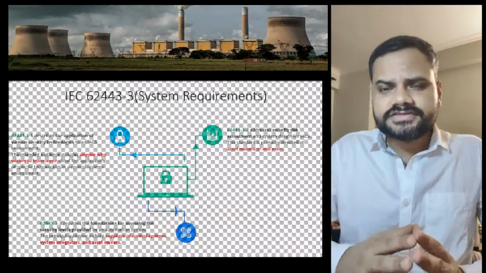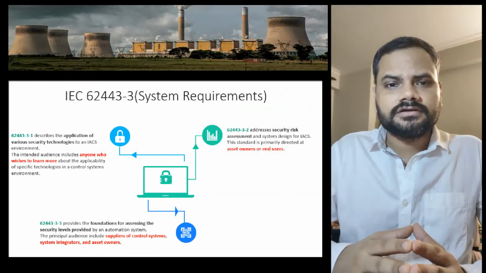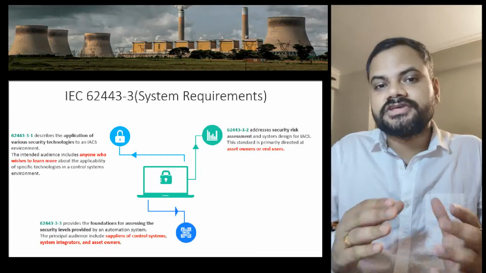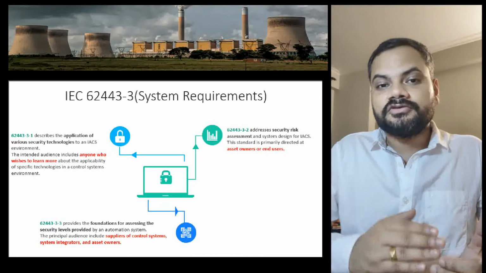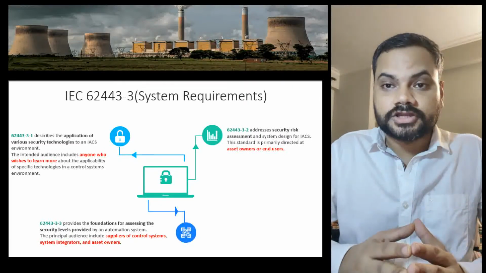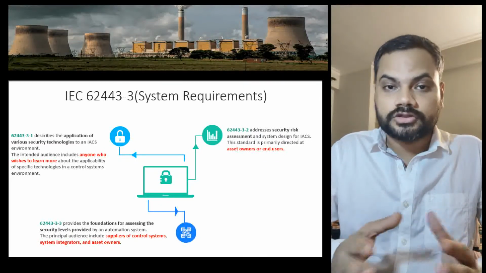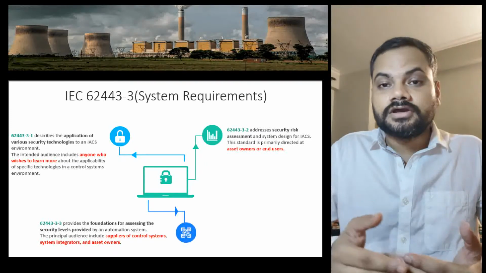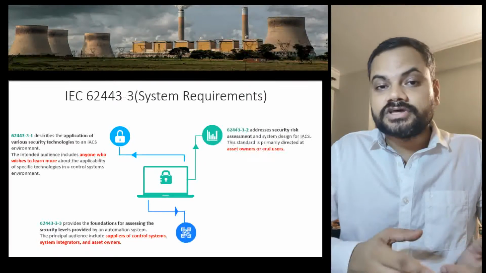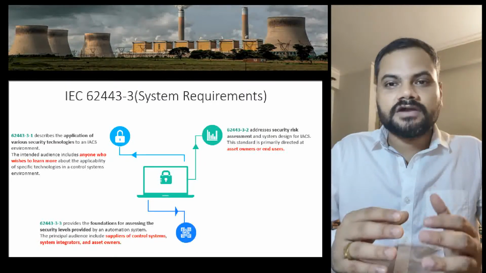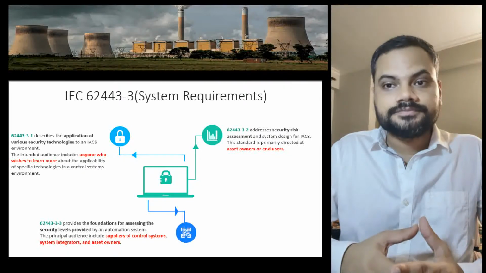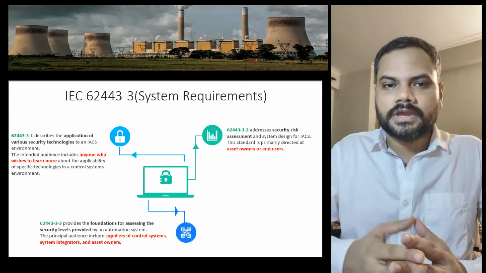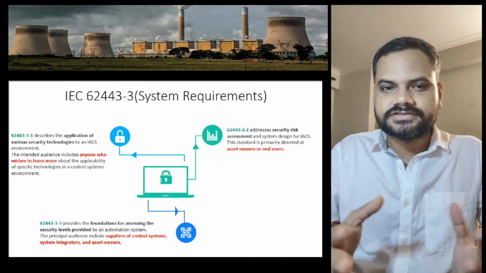Now going to the next tier, it is mostly technical reports. So 3.1 talks about the application of various security technologies. In the previous video we talked about several security technologies of 3.1, like dual factor authentication, privileged identity management, RADIUS authentication, and Active Directory user management. Everything, endpoint protection, everything comes under this report. And who is the intended audience? Anyone who wishes to learn about the applicability of specific technology in the ICS domain.